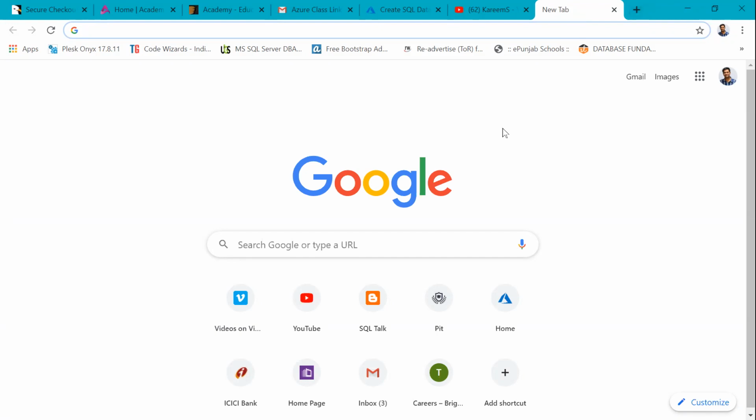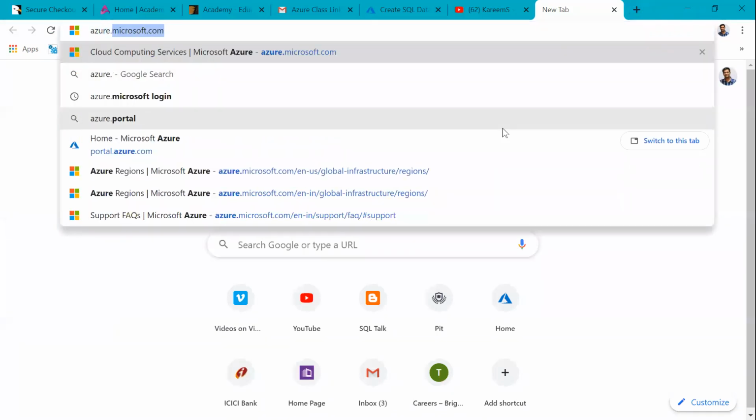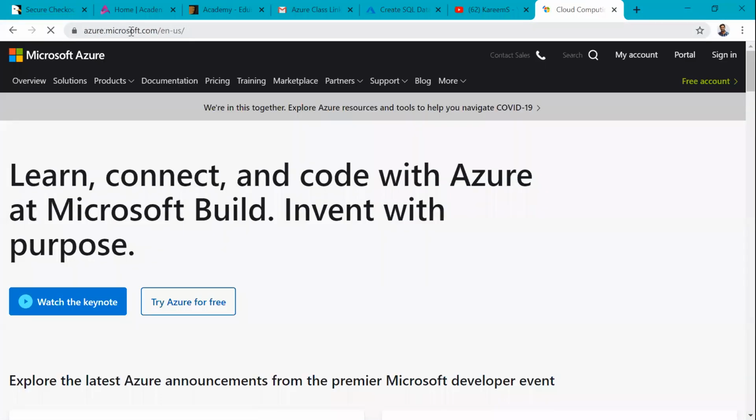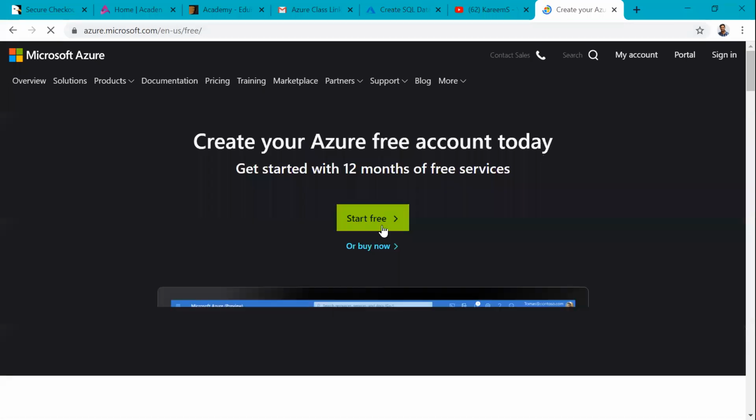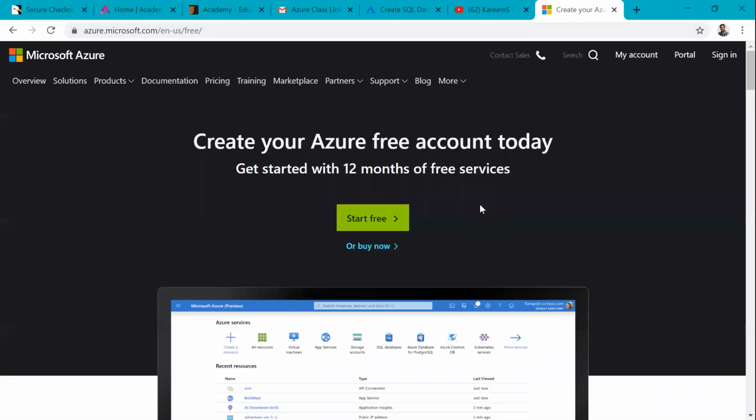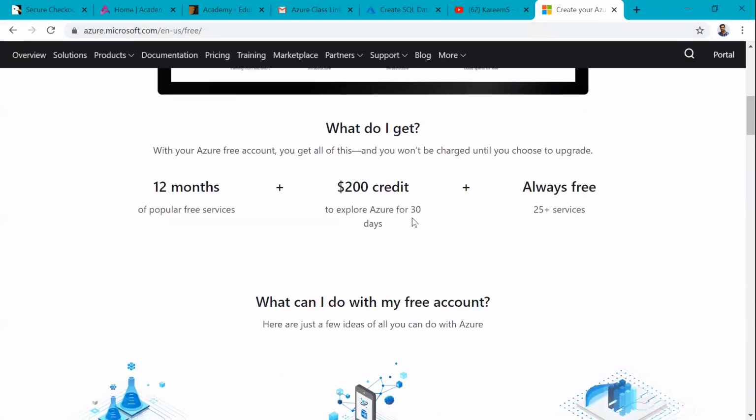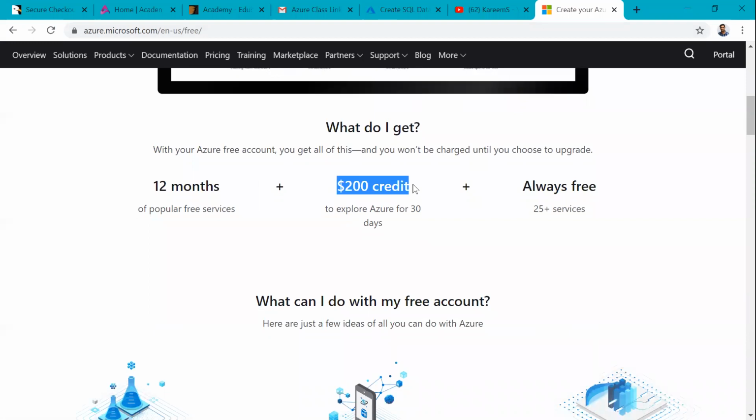Right. So just check here, azure.microsoft.com. From here we can create a free account. By default, in the free account we will get one free subscription. See here, start free. Microsoft will add $200 credits by default, so that we can start practicing.